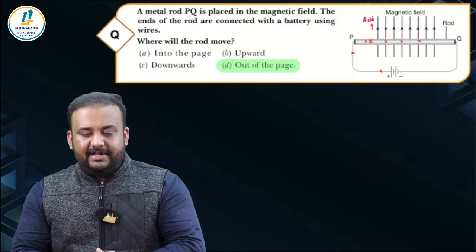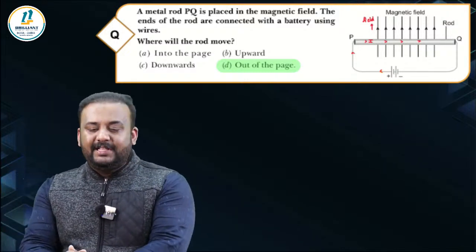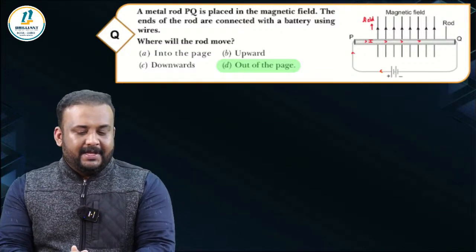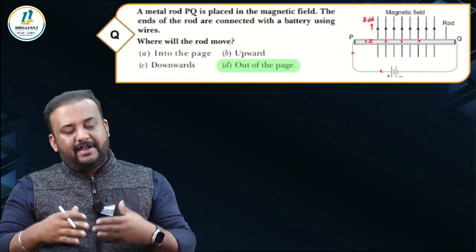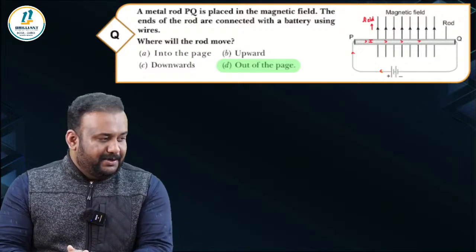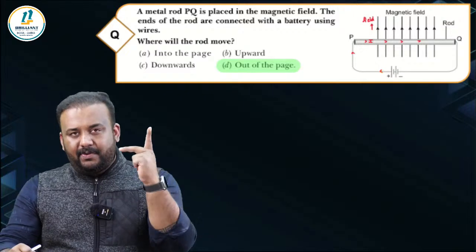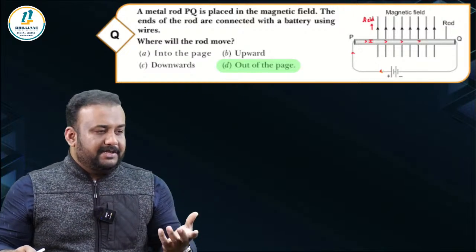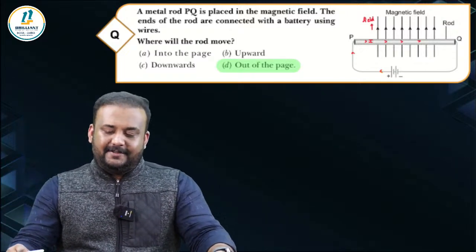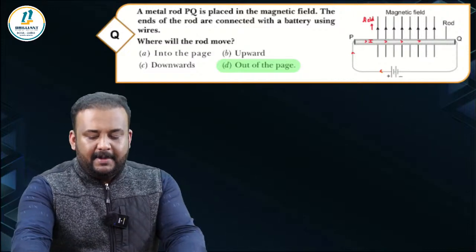Right, perfect. Yes, now all are answering D. Okay, great. The rule is clear to everyone, right? And the application is also clear. So here if you reverse the direction of the current, the direction of the force will also reverse. Here if you reverse the direction of the field, again the direction of the force will reverse. So we use this Fleming's left-hand rule as a simple aid to find out the direction in which the motion is experienced on a conductor which carries current kept in a magnetic field. Right. Okay, great.